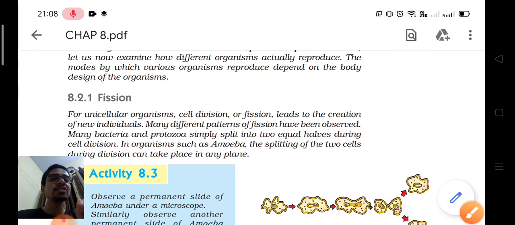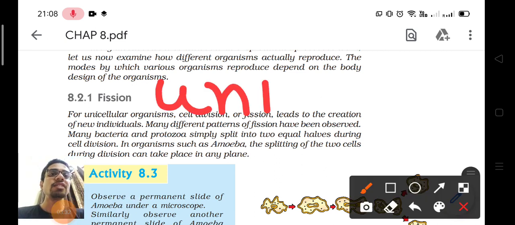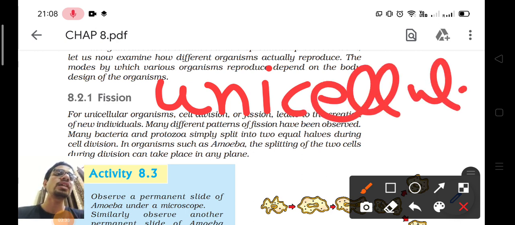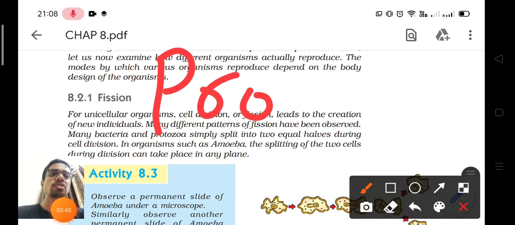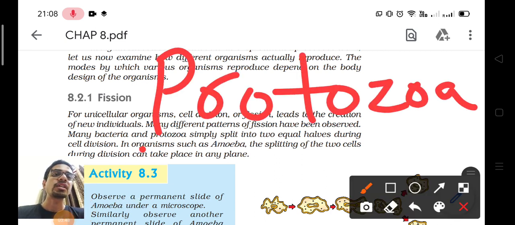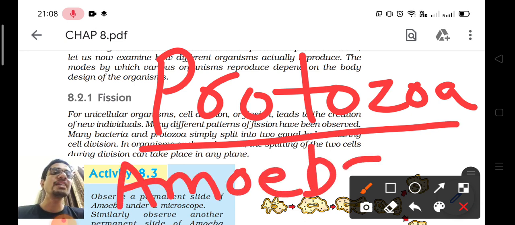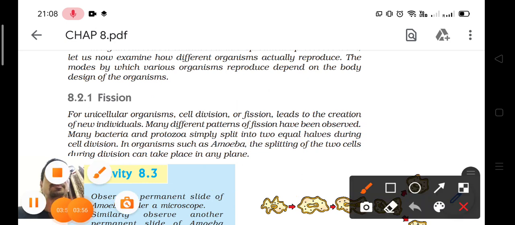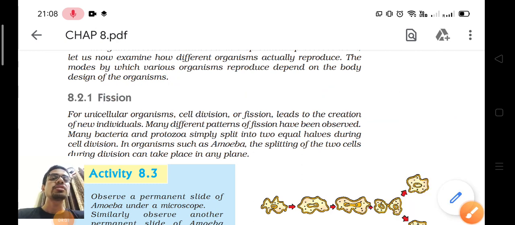Okay, so fission generally takes place, always takes place actually, in unicellular organisms. Can you tell me examples of unicellular organisms? Unicellular organisms are protozoa. Protozoa is the most common unicellular organism, and types of protozoa are amoeba and paramecium. Amoeba is a protozoa and paramecium is also a protozoa. So how does fission take place in amoeba?